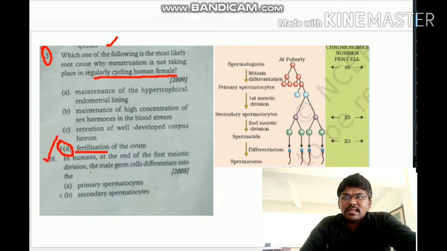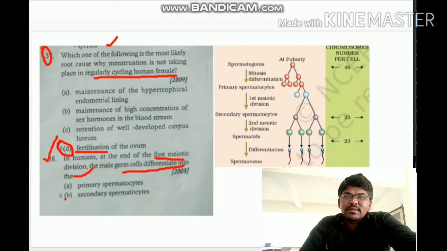Next, question number 38. In humans, at the end of the first meiotic division, the male germ cells differentiate into... In humans, at the end of the first meiotic division, not the second meiotic division, the male germ cells differentiate into what?